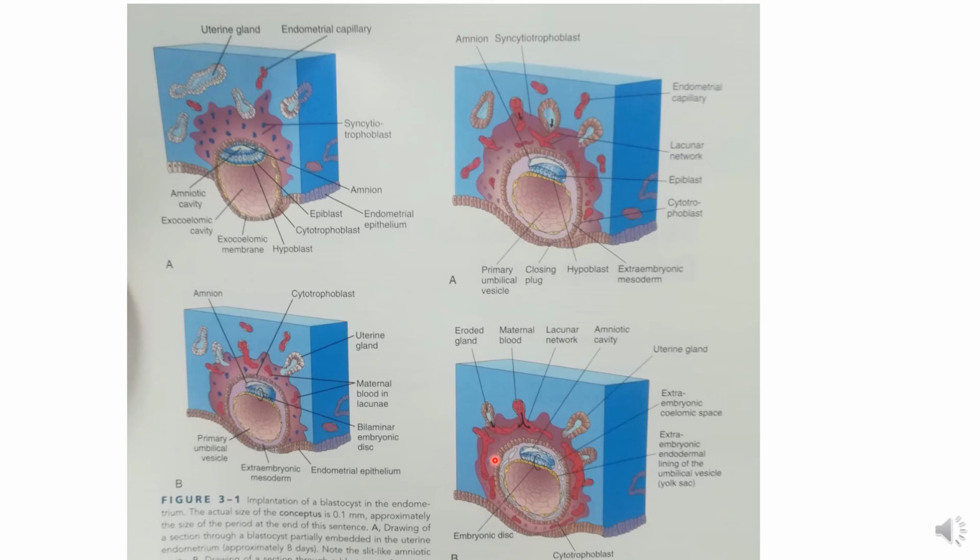Here the blastocyst is fully embedded. This one is just entering, and it is further entering. Then it is almost entered, and finally it is fully inside the endometrium.